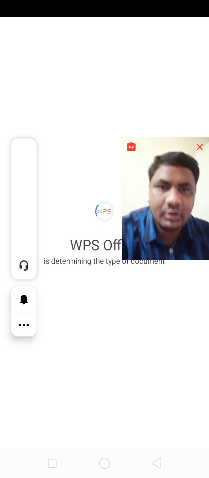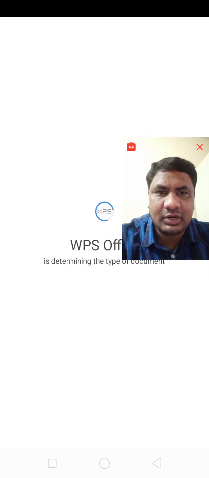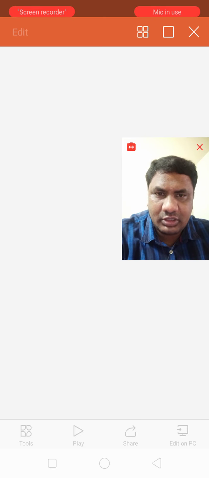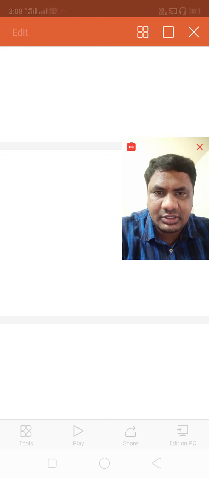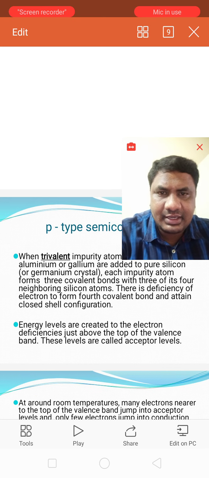Today we are going to see about the topic semiconductors, that is, what are semiconductors and types of semiconductors in detail. Right. What are semiconductors? Semiconductors are nothing but the solid state materials which act as insulators at low temperatures and which act as conductors at high temperatures.